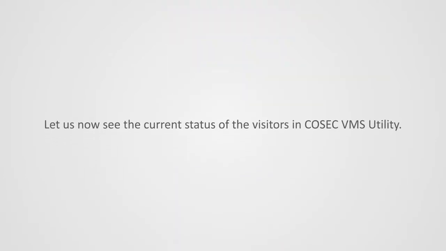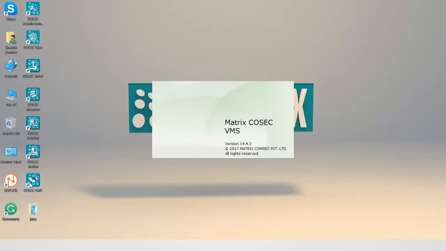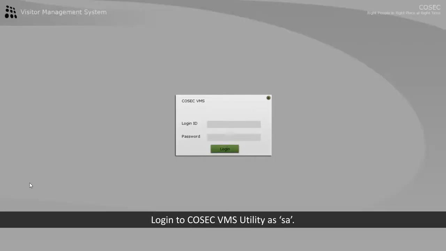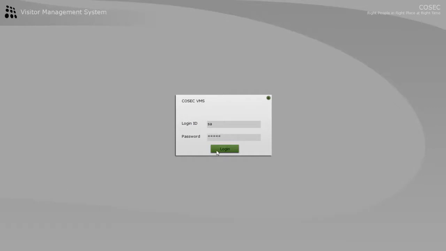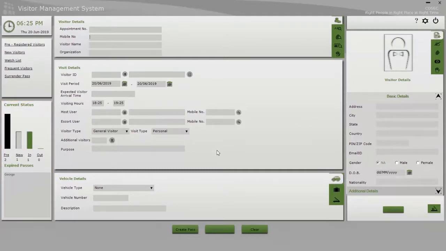Let us now see the current status of the visitors in COSEC VMS utility. Log into COSEC VMS utility as ESA. In the Current Status section, we can see the status of pre-registered visitors, new visitors, visitors checked in and out, and also the current status of Visitor Pass.